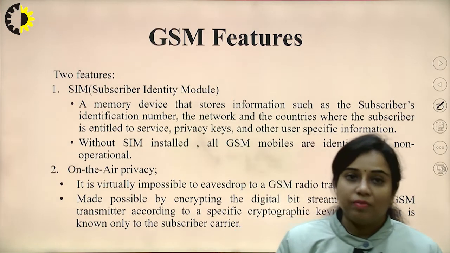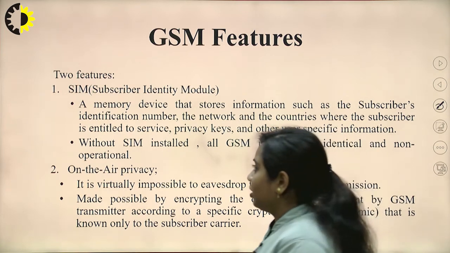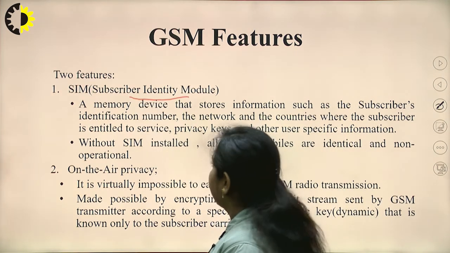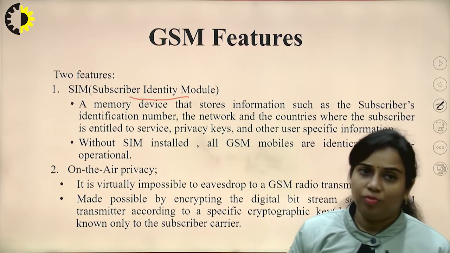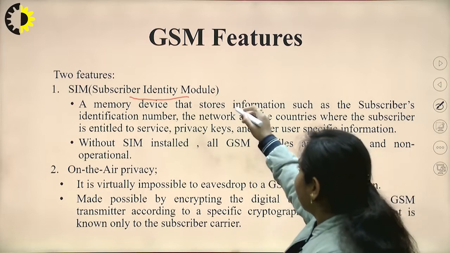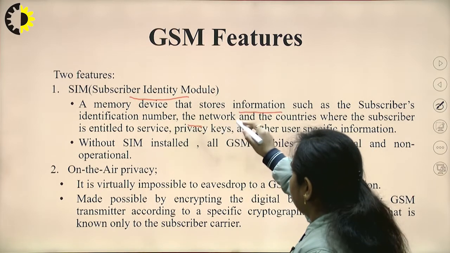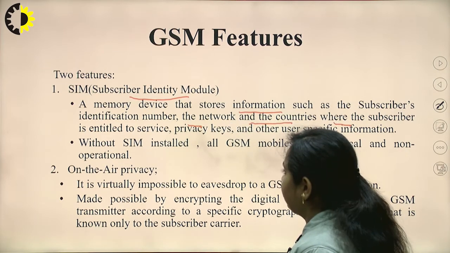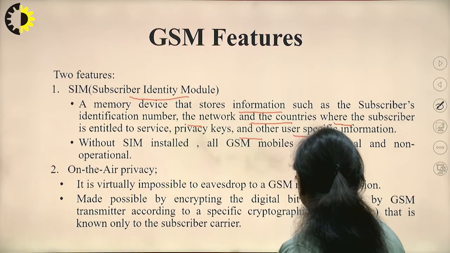Now, there are some features related to this GSM model. The first feature is the SIM, that is the SIM card, the subscriber identity module, which is inserted in your mobile phone. It is a memory device that stores information such as the subscriber identification number, the networks and countries where the subscriber is entitled to service, privacy keys, and other user specific information.